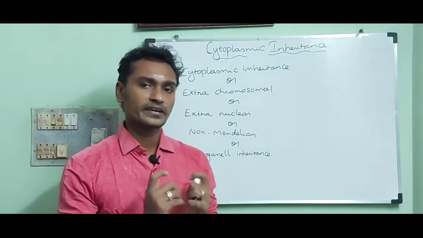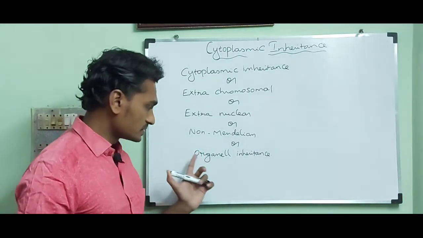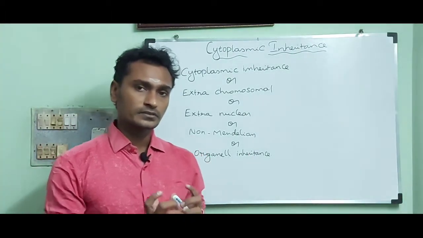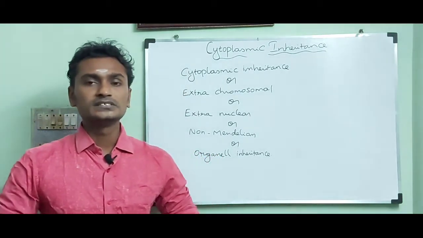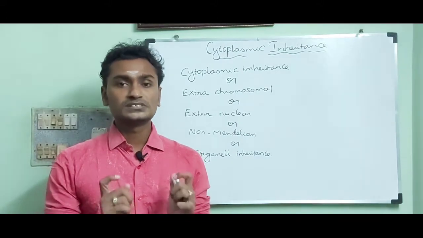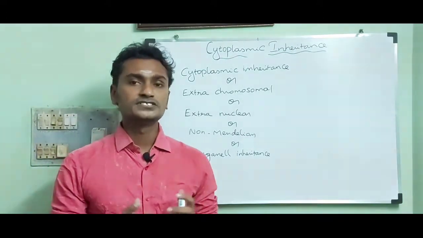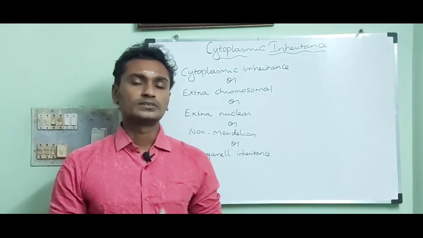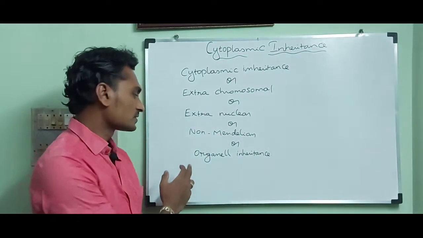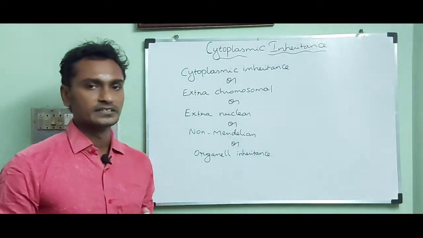Now I am going to explain these names. First, organal inheritance. In this inheritance, two cell organelles play a major role. Those cell organelles are chloroplast and mitochondria. That is why it is called organal inheritance.